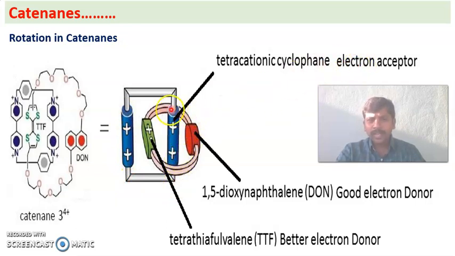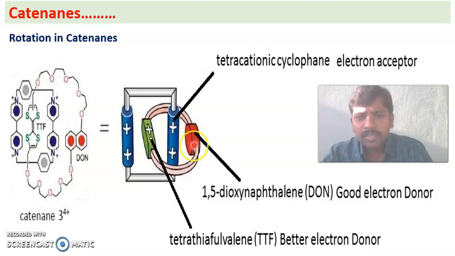Next, see the second ring. The second ring is an asymmetric ring. It has two different recognition sites. The first one is TTF, tetrathiafulvalene, which is a better electron donor. This is the first recognition site, in green color. The second one is red in color. This is DON, 1,5-dioxynaphthalene. This is a good electron donor.